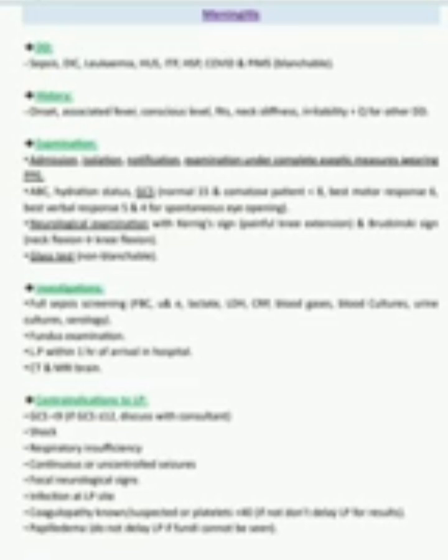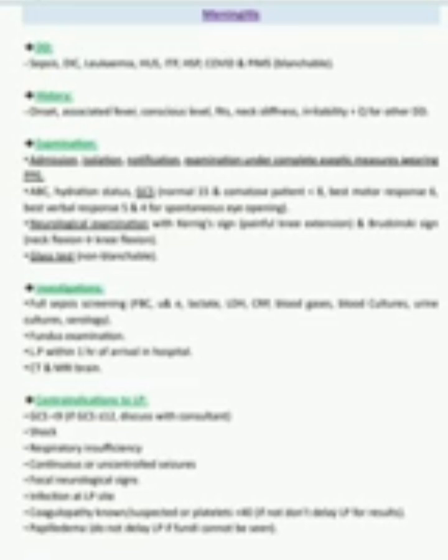Now investigation. What investigations can we do? Number 1, full sepsis screening: full blood count, urea and electrolytes, lactate, LDH, CRP, blood gases, blood cultures, urine culture, and serology. Also we can do fundus examination, lumbar puncture within 1 hour of arrival in hospital, CT and MRI brain.